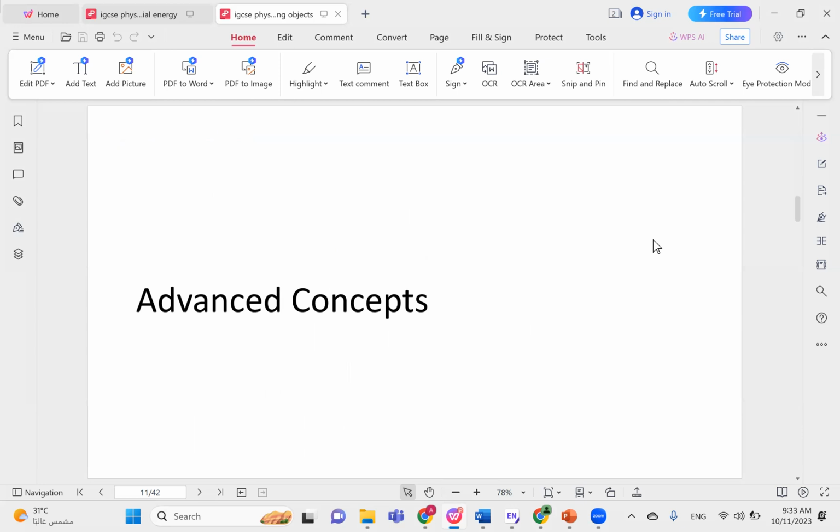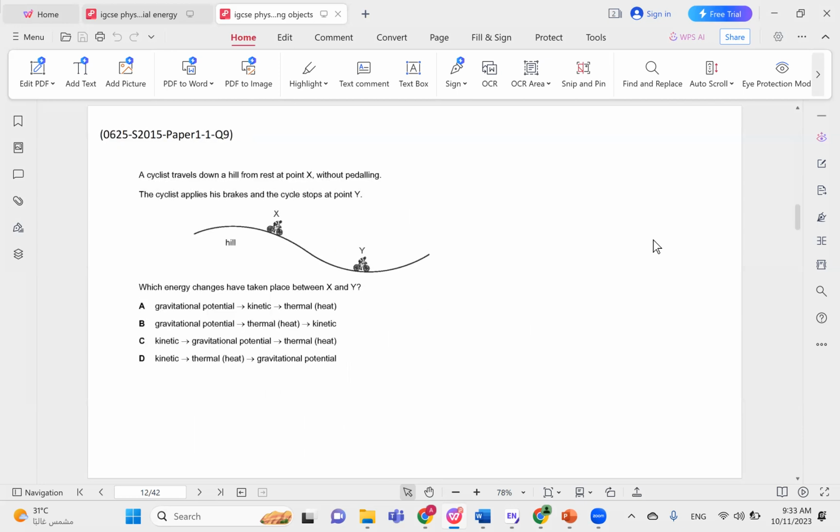Let's move on to more advanced concepts. A cyclist travels down a hill from rest at point X without pedaling. The cyclist applies his brakes and stops at point Y. What energy changes have taken place between X and Y? Since he starts at a higher altitude, we can assume that he begins with gravitational potential energy. So we can immediately discard these two choices.